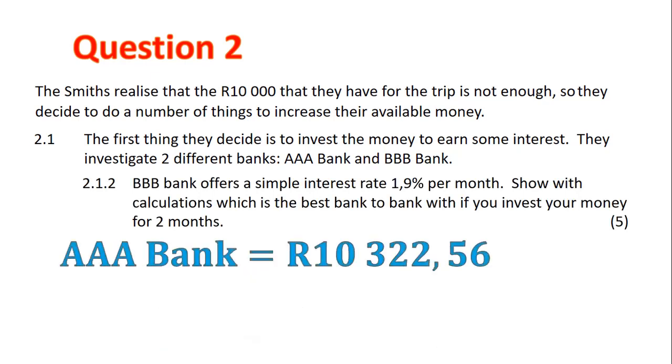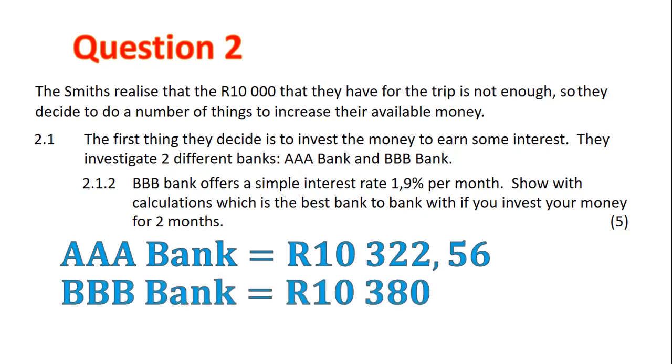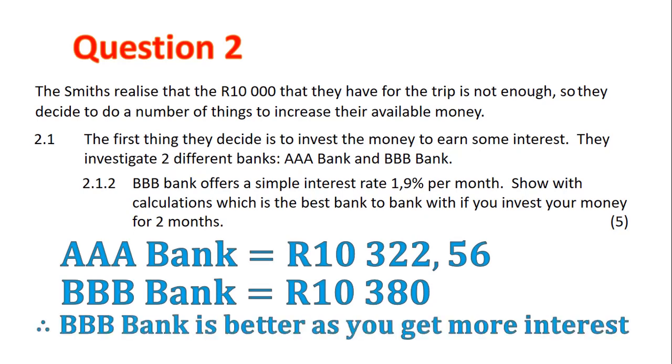AAA Bank from 2.1.1 gives us a final total of 10,322 and 56 cents. BBB Bank gives us 10,380. And so BBB Bank is better because you get more interest.